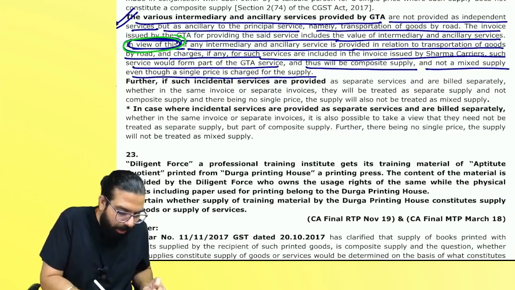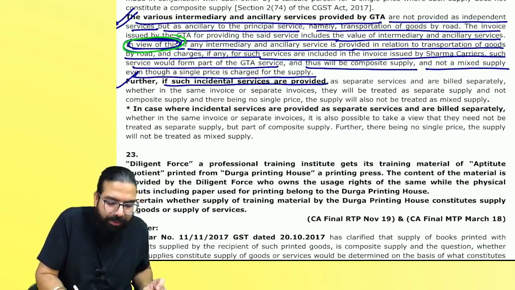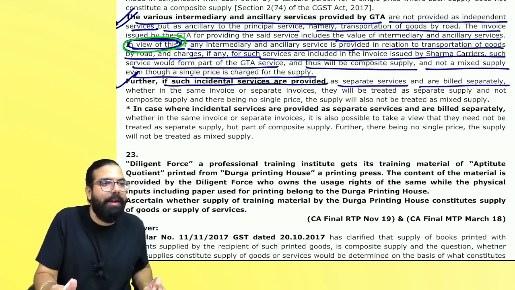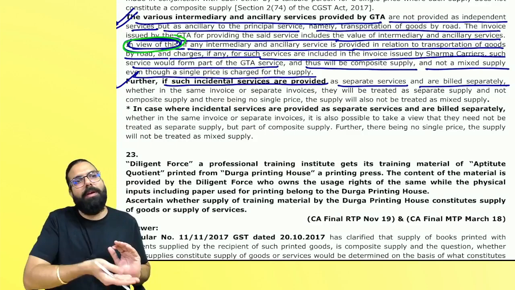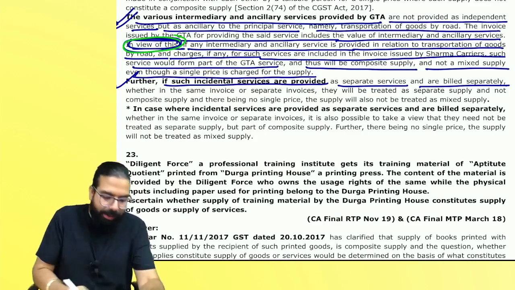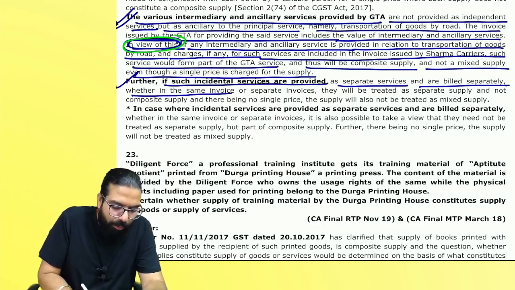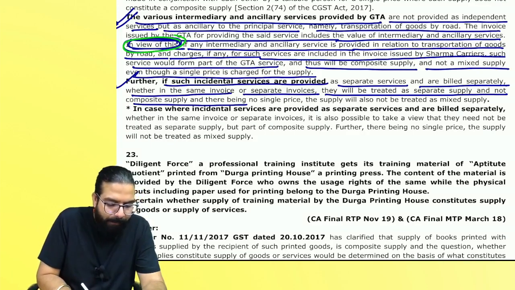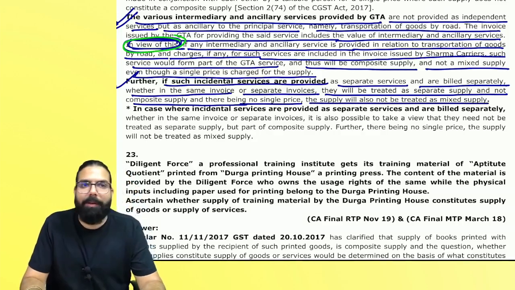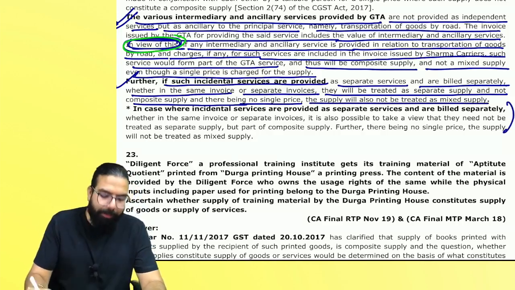Next. Further, if such incidental services are separate services and billed separately, means they have given separate prices. If you want packing, we'll charge you this much. If you want this, we'll charge you this much. Then whether in the same invoice or a separate invoice, they will be treated as separate supply and not composite supply. And thus, there being no single price, the supply will not be treated as mixed supply. Is my point clear?